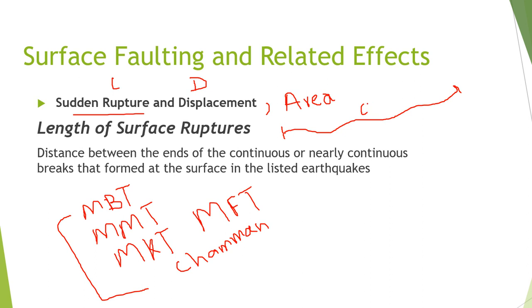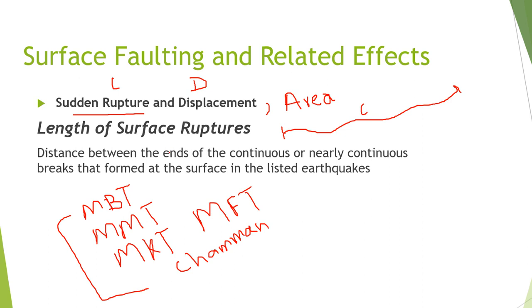It's possible for different faults. Like the San Andreas fault is around 2200 kilometers total rupture length. So the first important thing you need to know is that the greater the magnitude of the earthquake, the greater will be the rupture length.